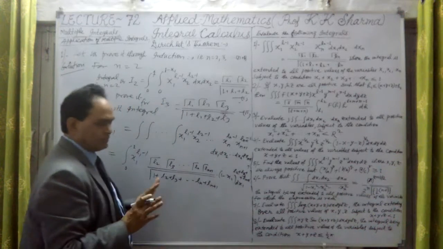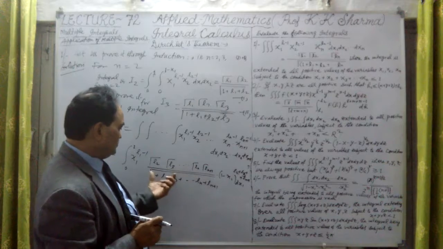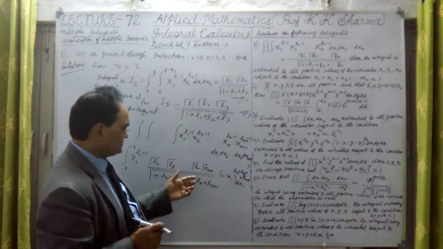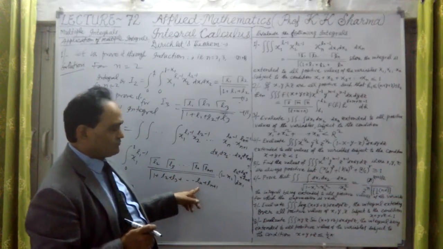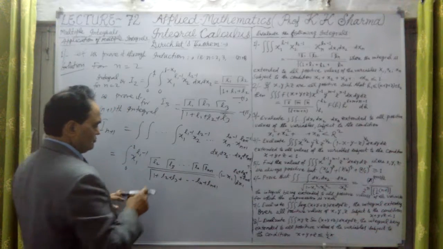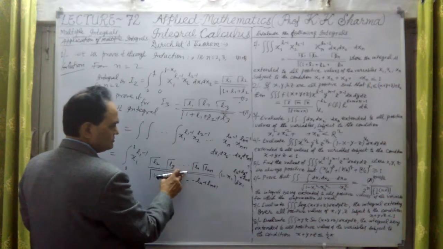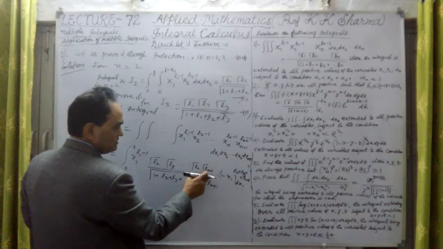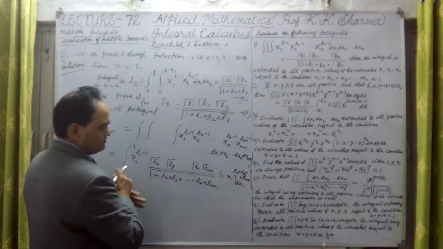Now only dx1 is left over. The other values, from dx2 to dxn plus 1, this whole value we took from the previous example: gamma L2, gamma L3, gamma Ln, gamma Ln plus 1 divided by this value.